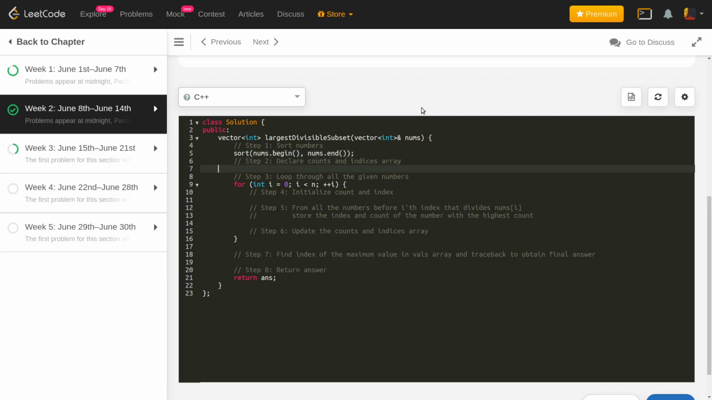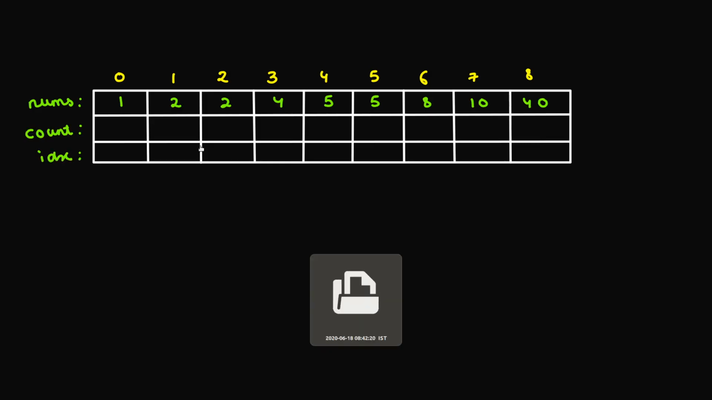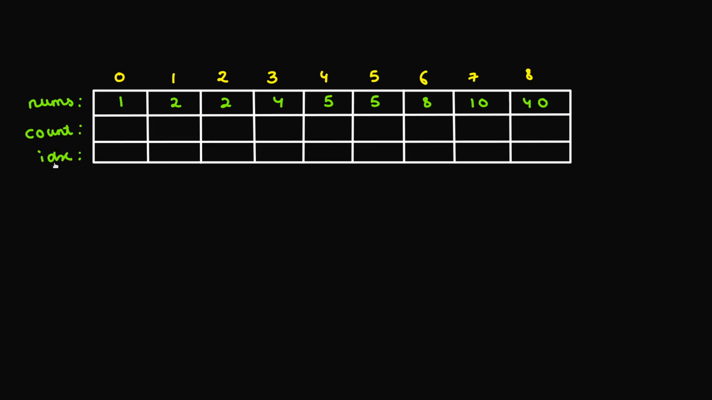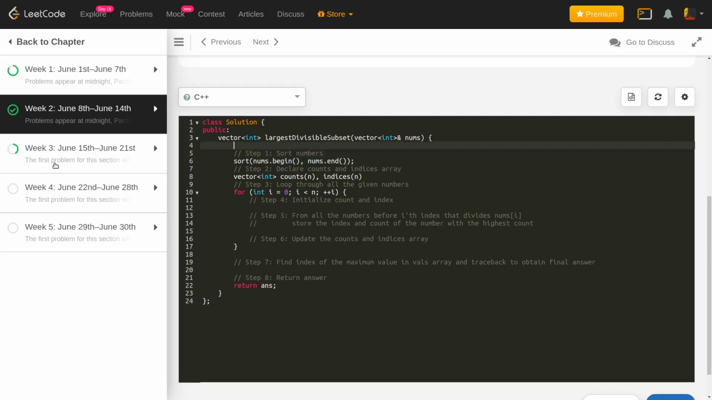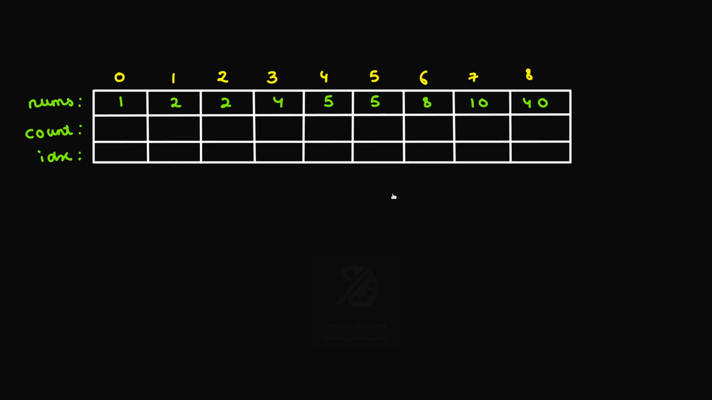Okay, and we just declared two arrays which correspond to the counts and the indices. So these arrays are going to store the count and the indices that we had in our implementation. So let's declare two vectors, counts and indices, and the size of each is going to be n, because that's the size of our nums array. So let me store that in the variable n. Once I have that, I'll be looping through all the given numbers, one by one in the sorted order.